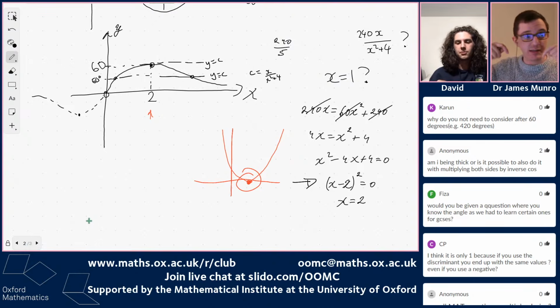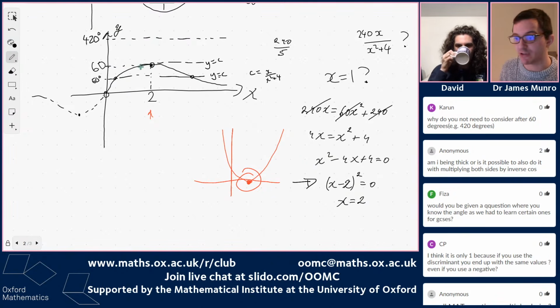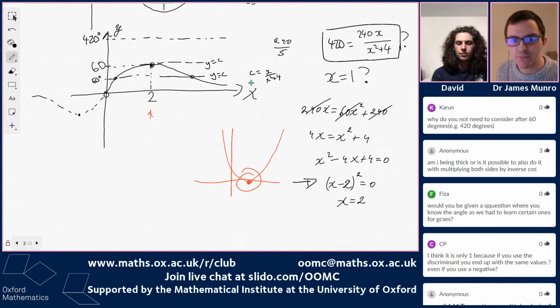Which lines up with this thing Karen has just asked in chat. Why don't we consider 420 degrees or things with higher degrees? Because 420 degrees is way up here, way above. So we could see from our sketch that you're not going to get any more solutions up here, that the function just doesn't get big enough. Its maximum was here. You could actually go back and check by trying to solve this equation. This quadratic has got no roots, it turns out. So we skipped over a few steps.